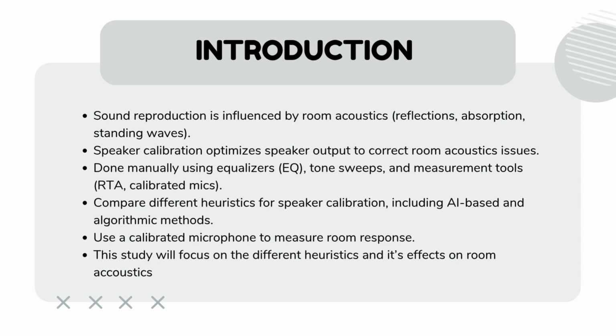Traditionally, this is done manually using equalizers, or what we call EQ, tone sweeps, and precise measurement tools like real-time analyzers and calibrated microphones. However, manual calibration can be time-consuming and subjective, often requiring expert knowledge. This study aims to compare different calibration heuristics, including both traditional algorithmic methods and modern AI-based approaches. It uses a calibrated microphone to accurately measure the room's acoustic response and apply each heuristic to see how well it corrects the sound.